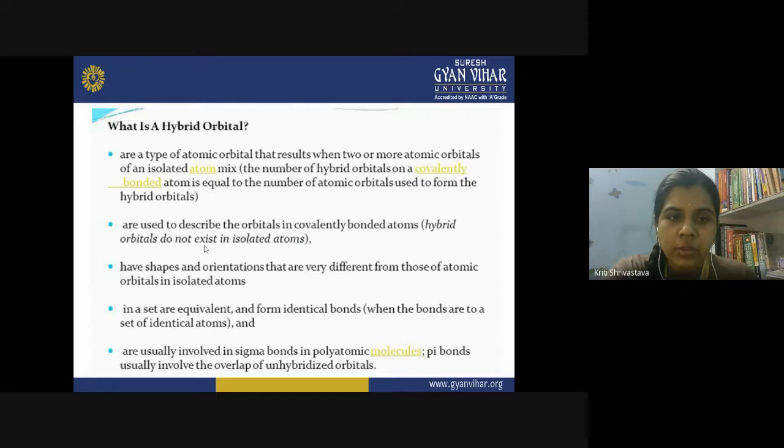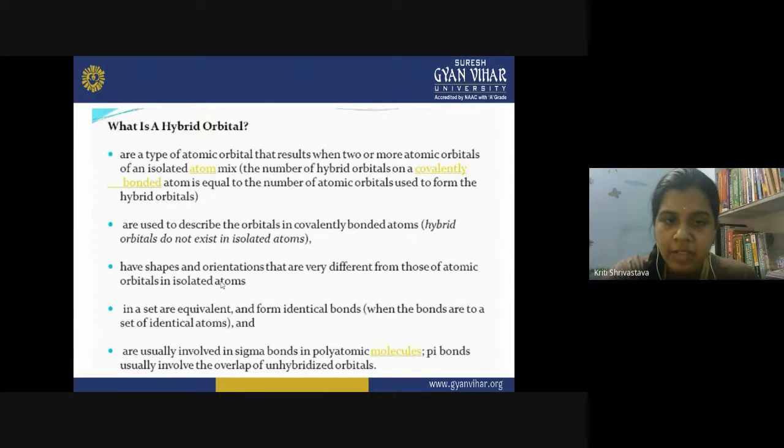Hybrid orbitals do not exist in the isolated atom. So this concept of hybridization says what? It occurs only when there is bond formation. If there is no bond formation, there is no hybridization. When two atoms approach each other for the purpose of bond formation, then hybridization will occur. If these two are isolated atoms, then they do not need to undergo hybridization. So it is present only when covalent bond formation is taking place.